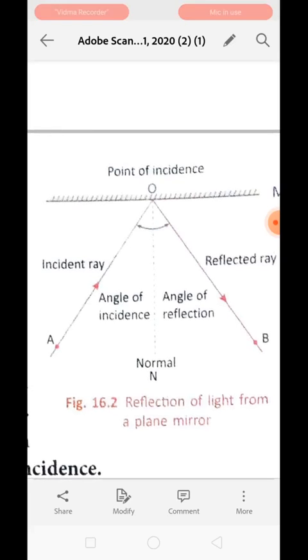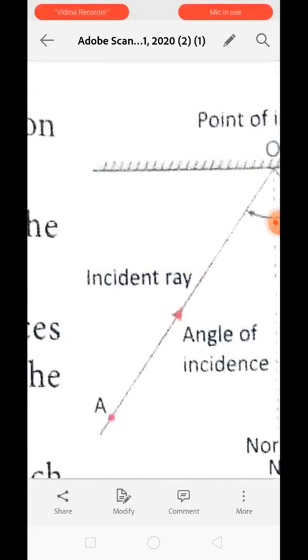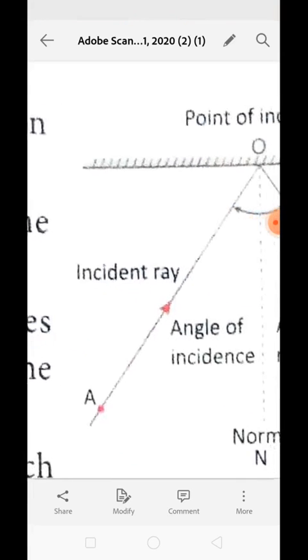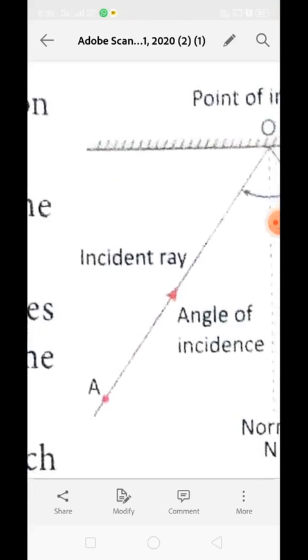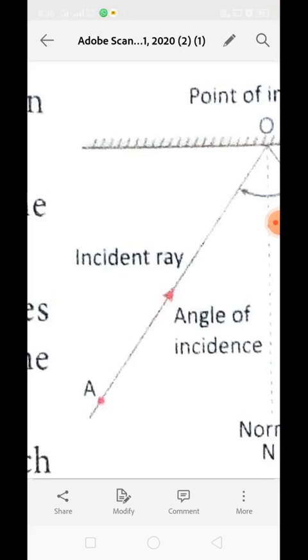Just look at this structure. Where is the angle formation? It is between the ray of incident and the normal, and of course between the reflected ray and the normal. So what is the angle of incidence? The angle of incidence is an angle which is formed between the incident ray and the normal. You can see over here it is the incident ray and it is the normal. So the angle which is formed between the incident ray and the normal is known as the angle of incidence.